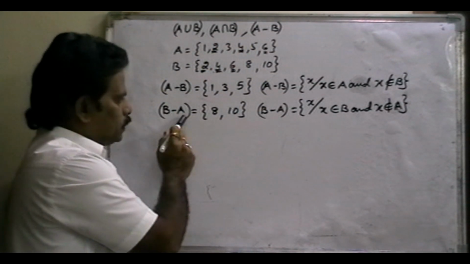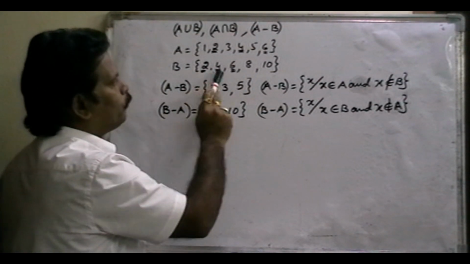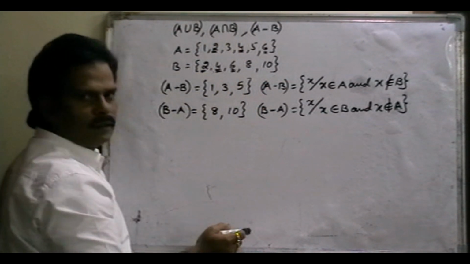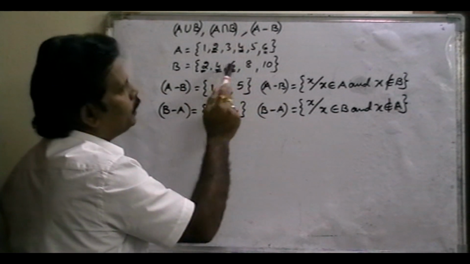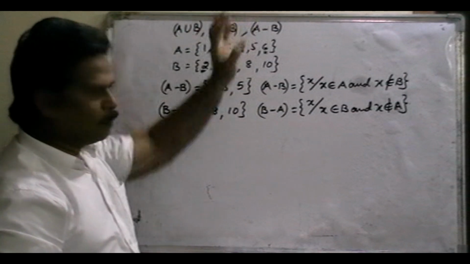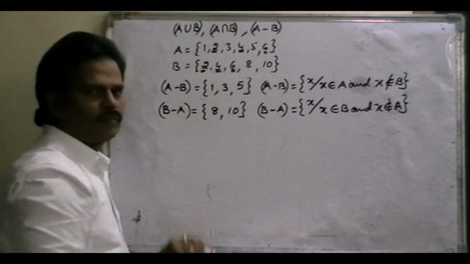Next, B minus A. From the B set, remove the A elements. The B set is 2, 4, 6, 8, 10. From this set, just remove the A set elements. In this set, only 2, 4, 6 belong to A also. So just remove these common elements. Then the balance elements are only 8 and 10.